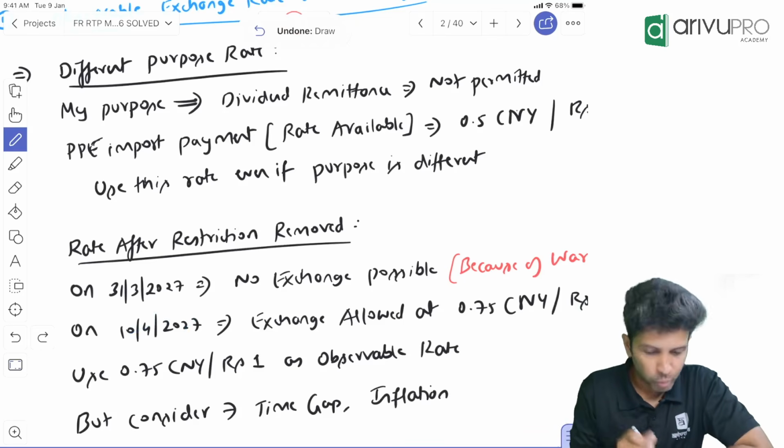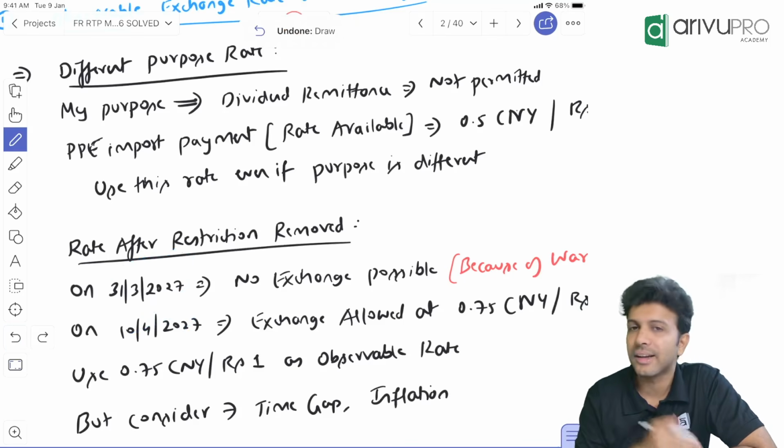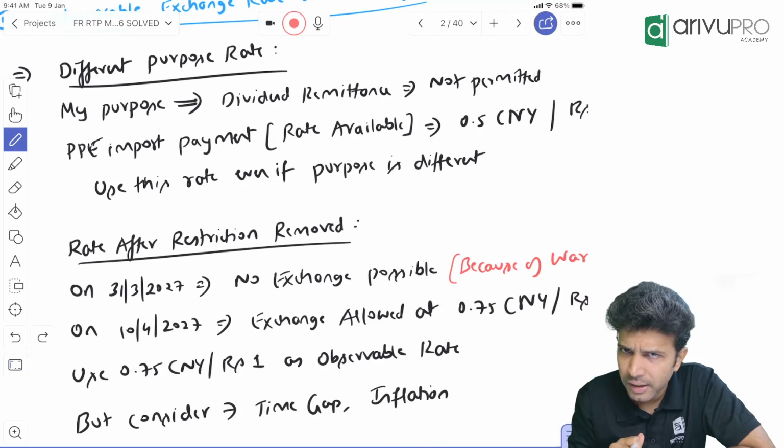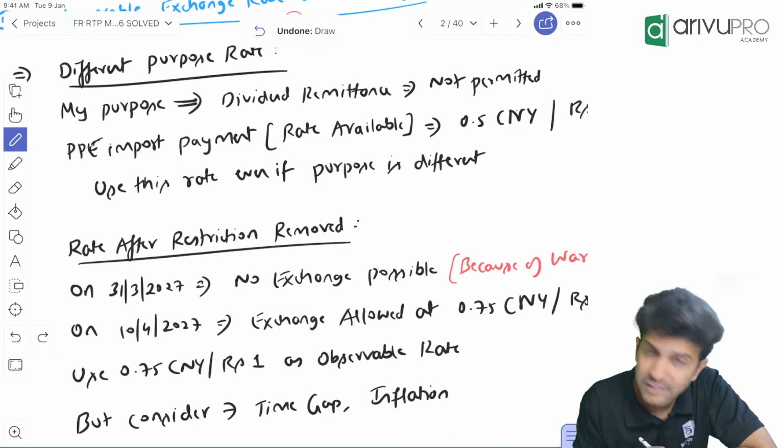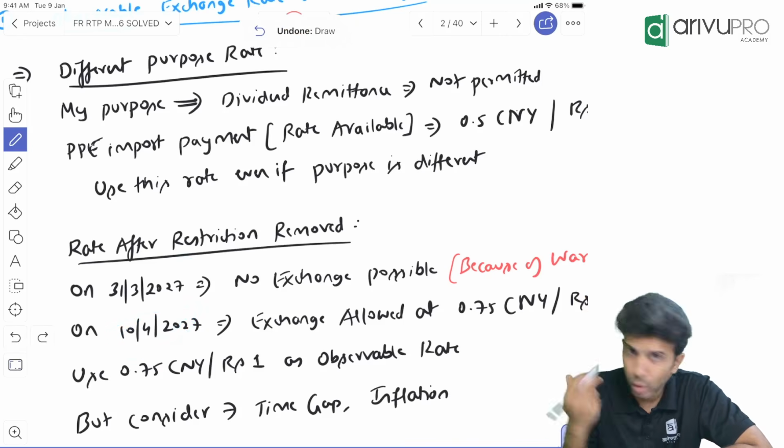Now, but we need the rate on 31st March for our accounting, right? So what this particular standard says is, 31st March rate not available, no problem. 10th April rate is available. Take this only for 31st March accounting. But don't take it as it is.